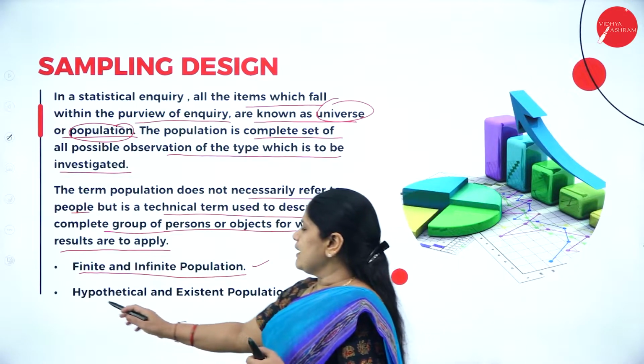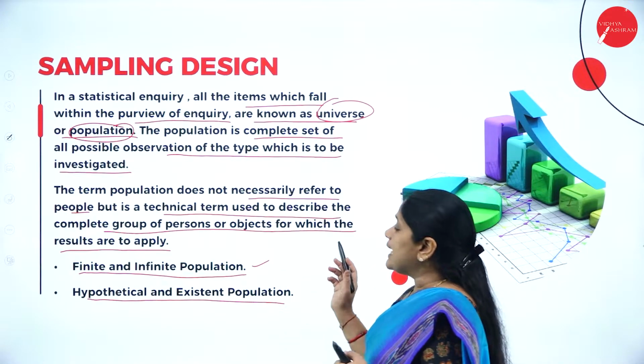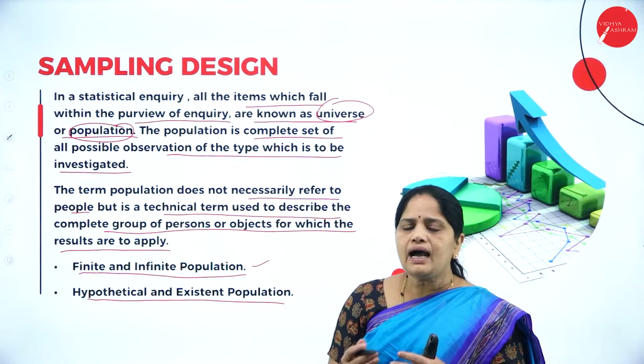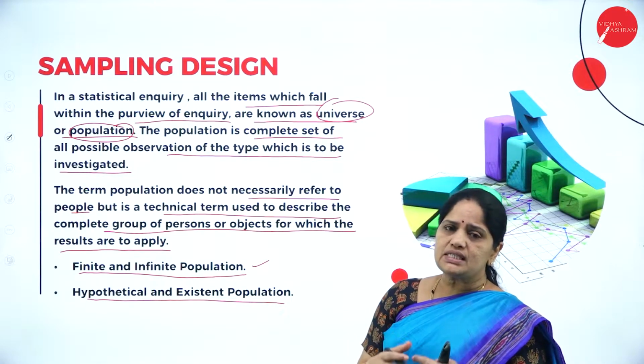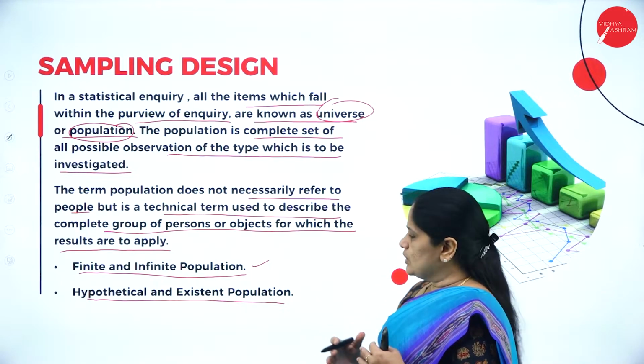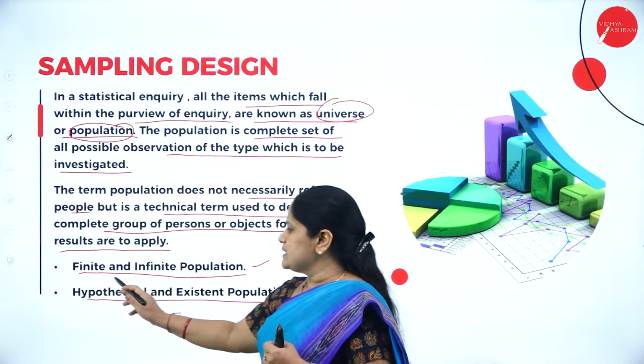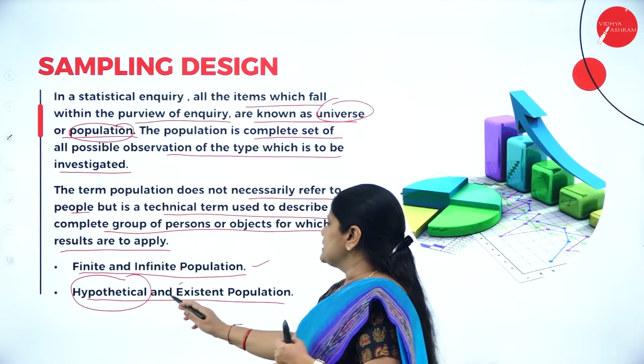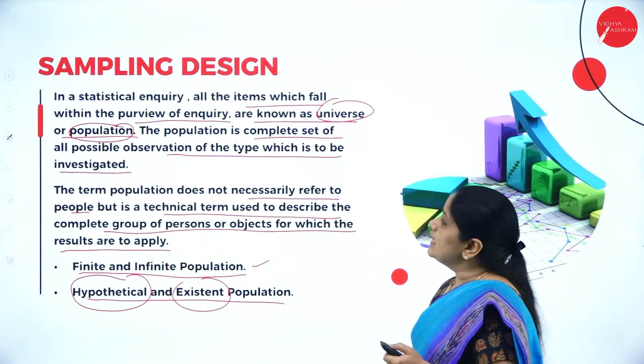Then the second one is hypothetical and existent population. Hypothetical means something which is assumed and existent means something which is real. Hypothetical means something which is in the mind, whereas existent means something which is real.